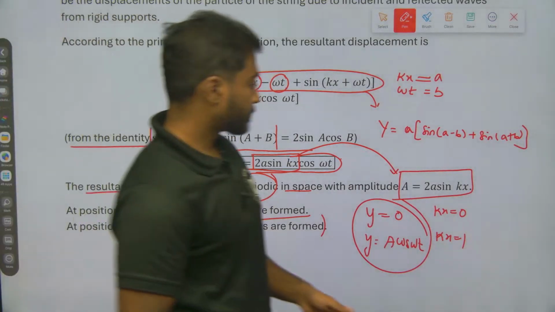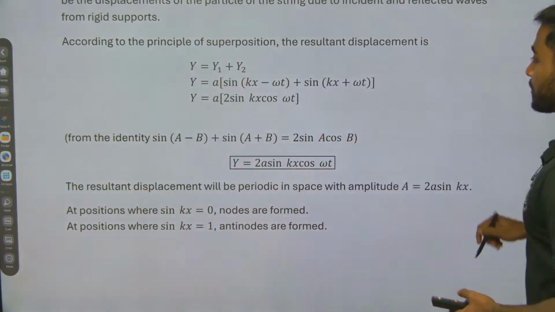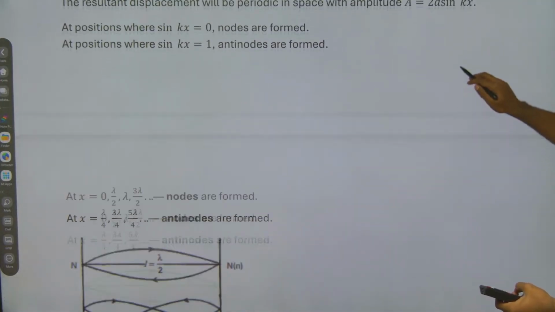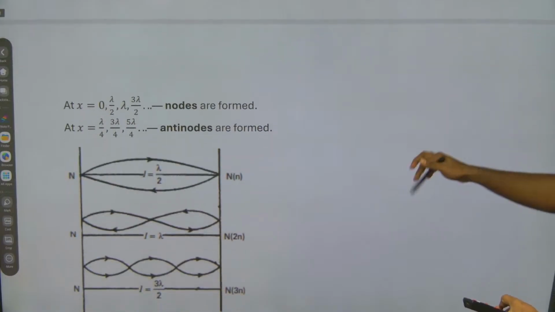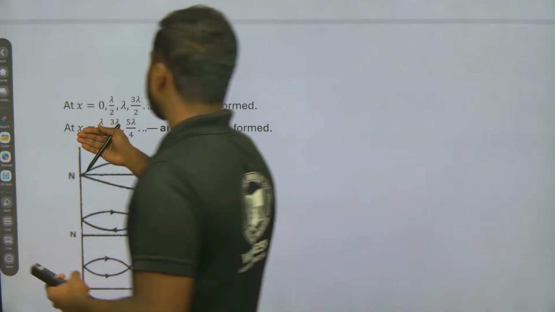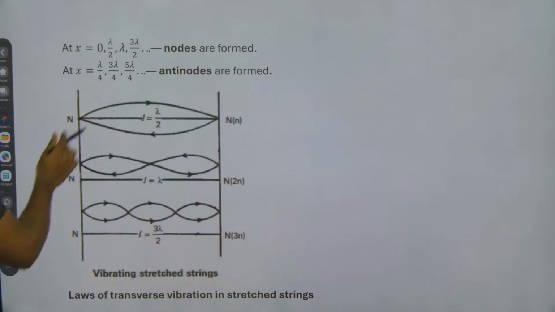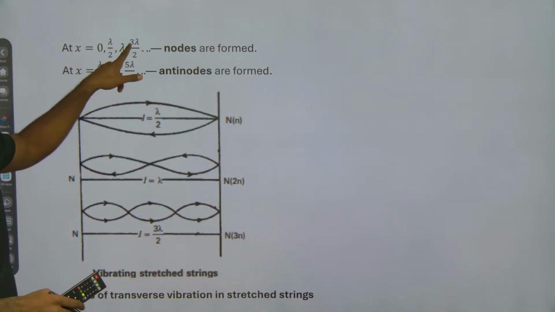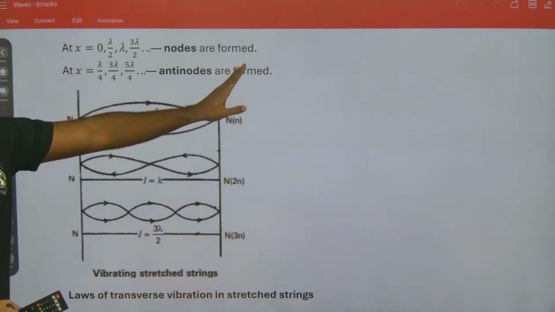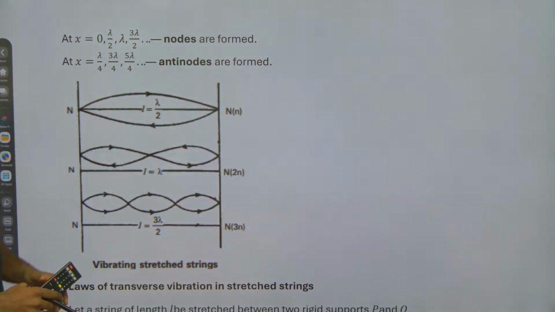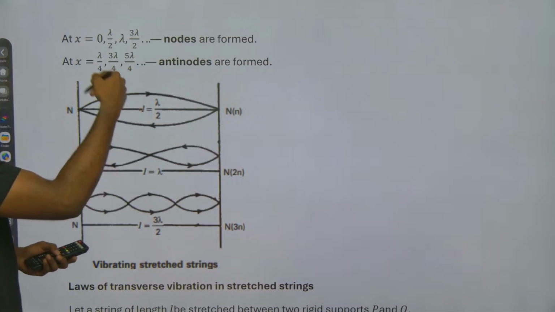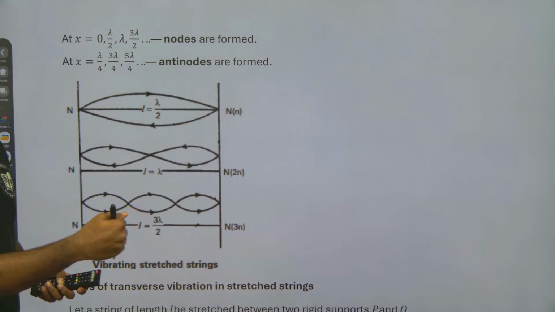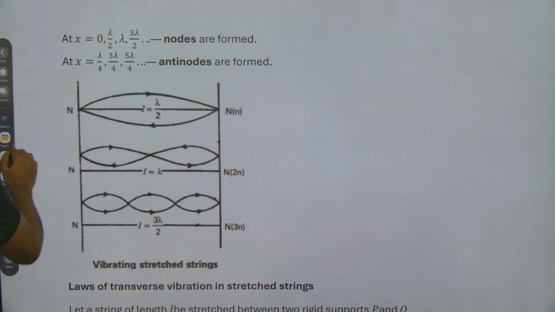Okay, done. So the next one: if we substitute x equal to 0, kx is equal to 0, so nodes are formed at 0, lambda by 2, lambda, 3 lambda by 2, and it goes on. Then 2 lambda, 5 lambda by 2, 3 lambda. Okay, let me write that.